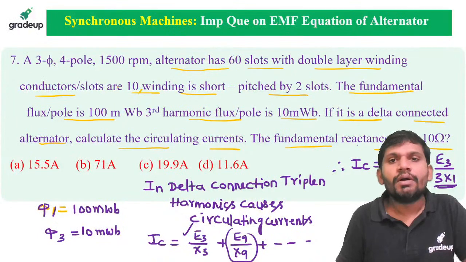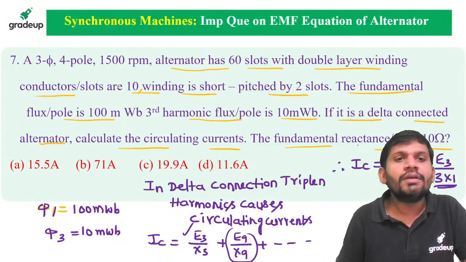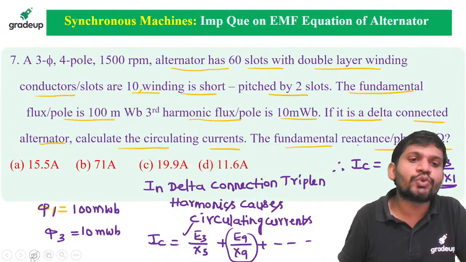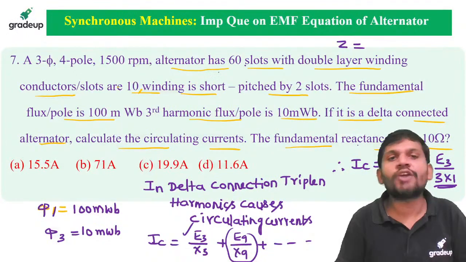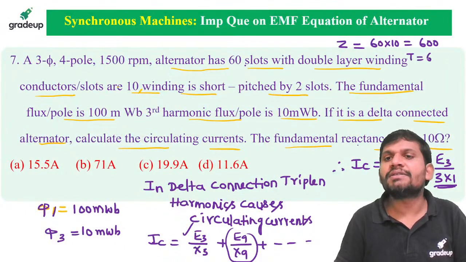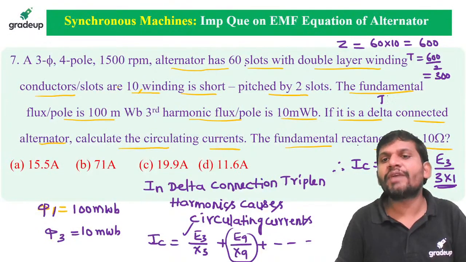60 slots with double layer winding. Conductors per slot is 10. Then the total number of conductors Z is how much? 60 into 10, 600. How many turns? 600 by 2, this is 300. How many turns per phase? 300 by 3, this we can get 100.